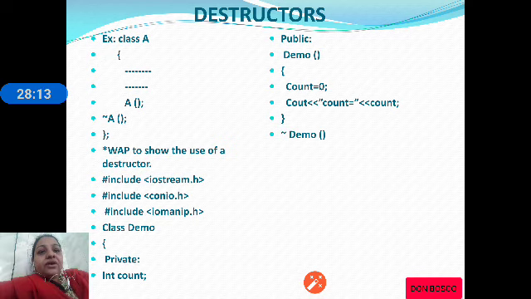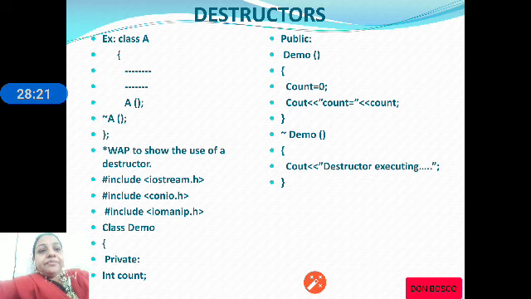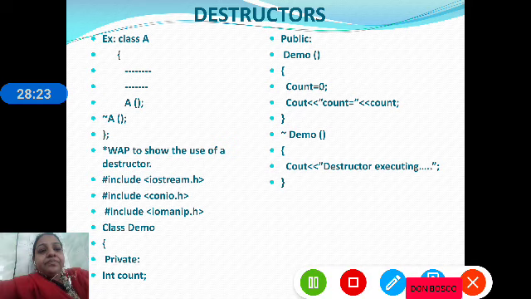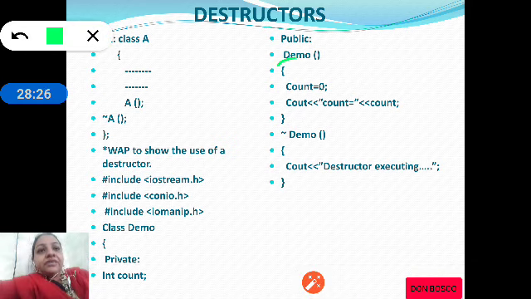Now we are writing a destructor. Kindly observe both the statements of destructor and constructor. The constructor has the same name as the class name. The destructor also has the same name as the class name, but a tilde operator is used.